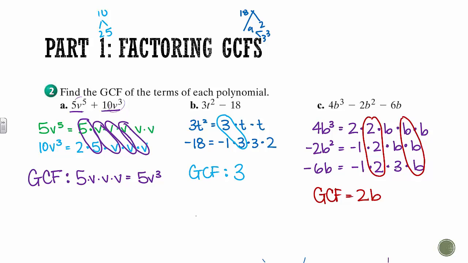And the more of these you do, the better you'll get at finding the greatest common factor just by looking at these. So what I always do is I break it up. I see that there's numbers and b's here. So I first just look at my numbers. 4, 2, and 6. What's the biggest number that they all have in common? And that's a 2. This guy has 3 b's, this guy has 2 b's, and this guy only has 1. So the biggest number of b's that they all have is just 1b.